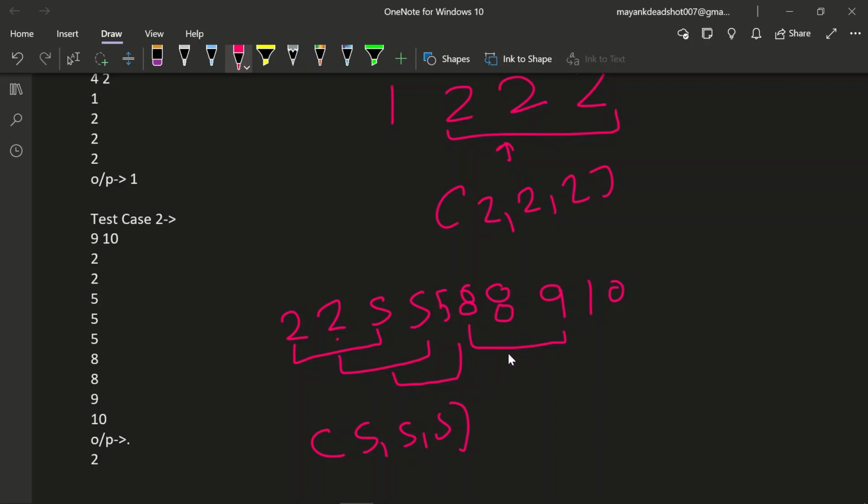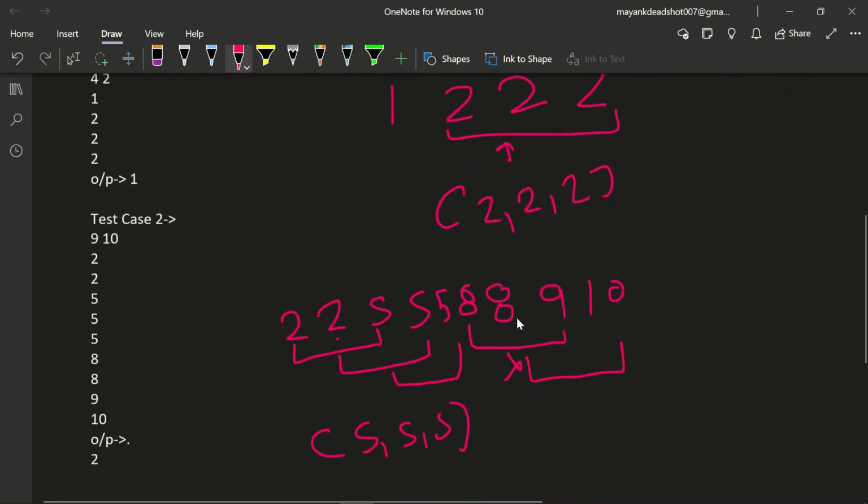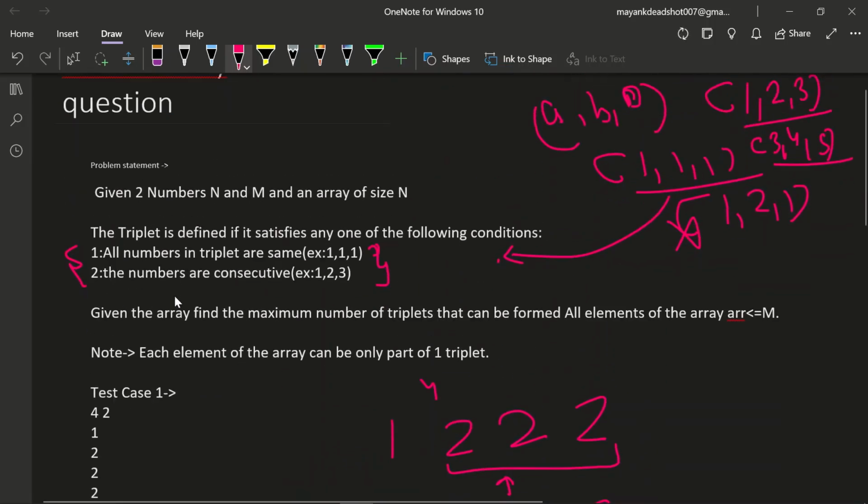No. So we will take 8 9 10. Yes, it is forming a correct answer because the numbers are consecutive. 8 9 and 10 are consecutive numbers, so only two triplets are going to be formed based on this condition.